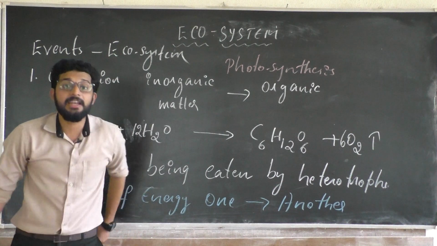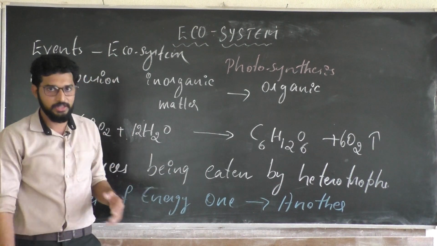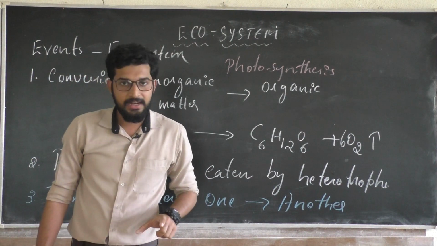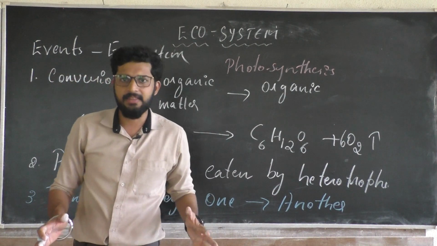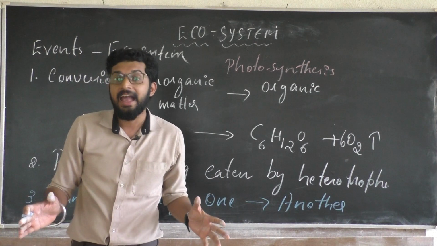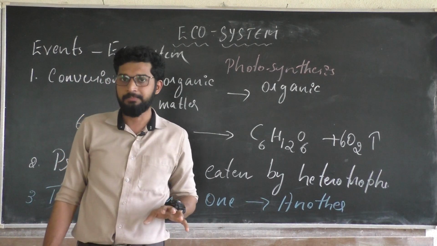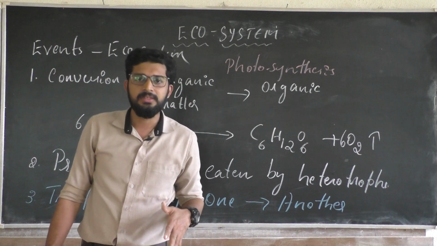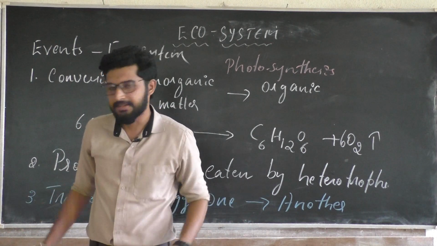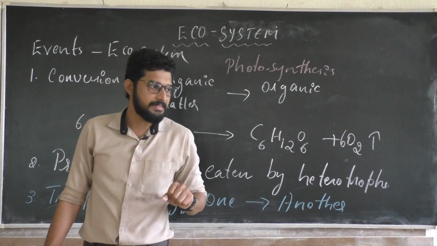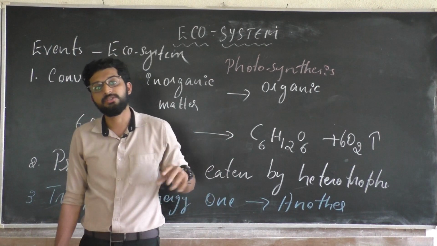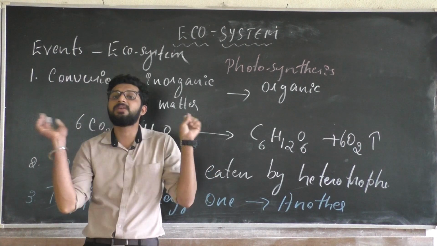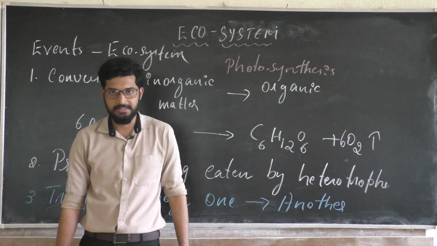What do you mean by trophic level, sir? You can ask me that, no? Same idea, students. A trophic level is a group of organisms having the same source of food. What do you mean by that? See, you take a plant utilizing solar radiation; they are going to convert inorganic into organic. Now they are one group of organisms.